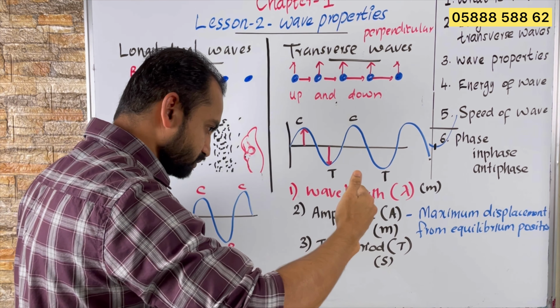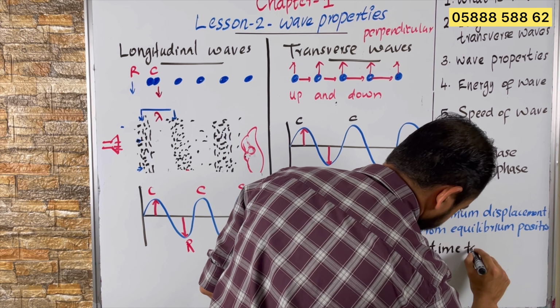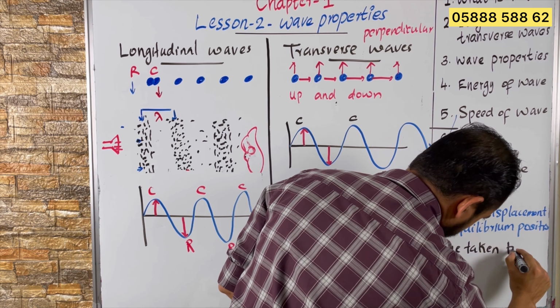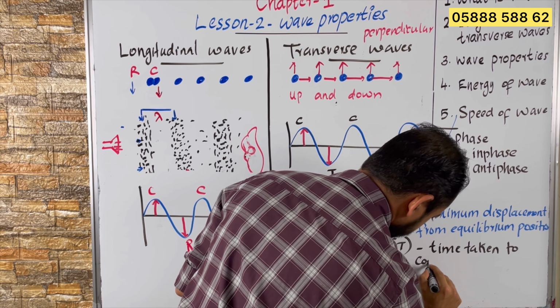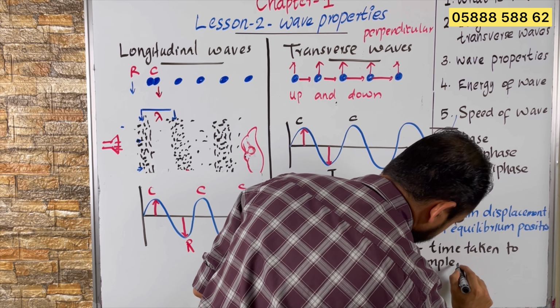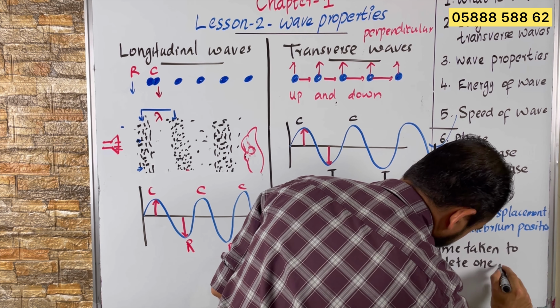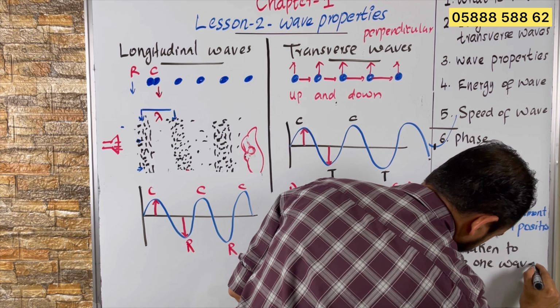So time period is time taken to complete one wave, and during that time the wave will travel a distance, right? That distance is actually called wavelength, or that distance will be equal to wavelength. The next we will talk about the fourth one, frequency.